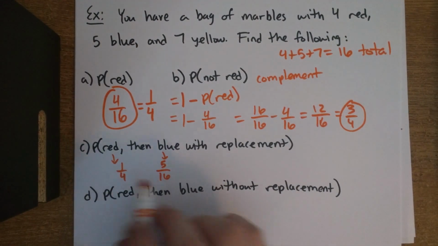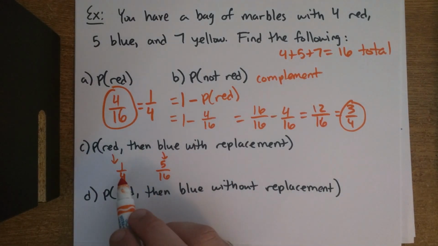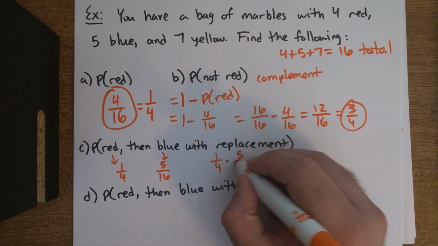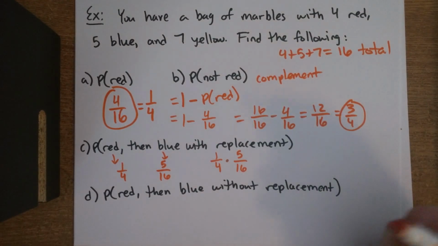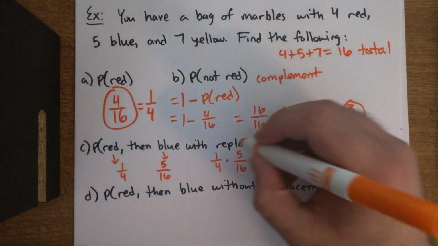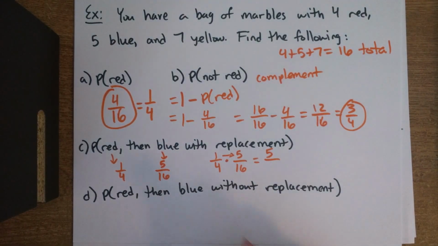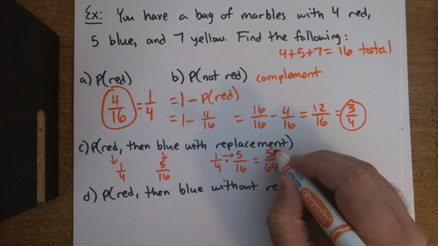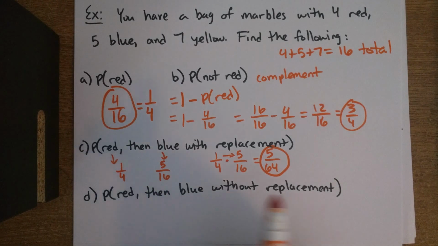What do you do when you have 2 different probabilities that are part of the same problem like this? What you do is you go ahead and multiply the 2 fractions. So we're going to take 1/4 and multiply it by 5/16. And let's just see what we get. Remember, multiplying fractions is very easy. You multiply the numerators, so that's 5 on top, and you multiply the denominators. 4 times 16 is 64. So that's the chance of you drawing a red and then a blue, assuming that you put the red one back the first time.